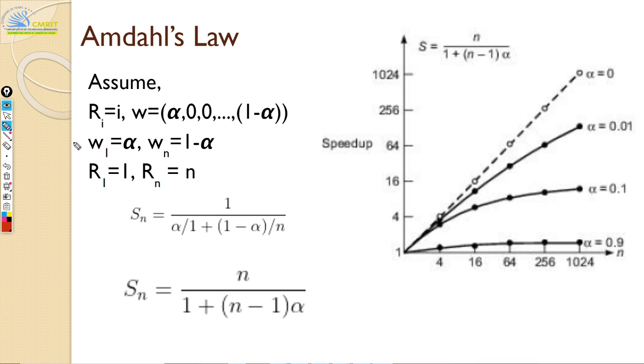Why is this very important? Because now you take a program, and let us assume that it has two portions. Like we saw, say you have a for loop that goes from n1 to n2, but this for loop has a loop dependency.